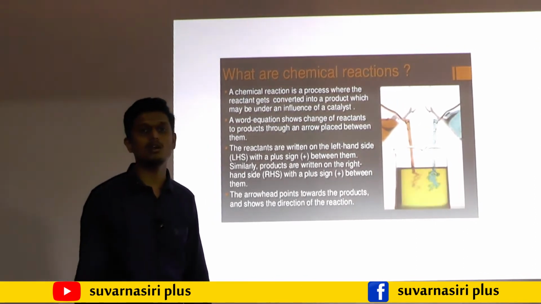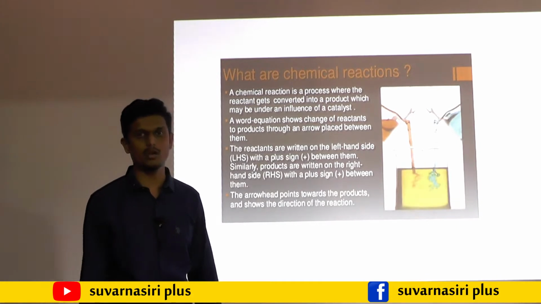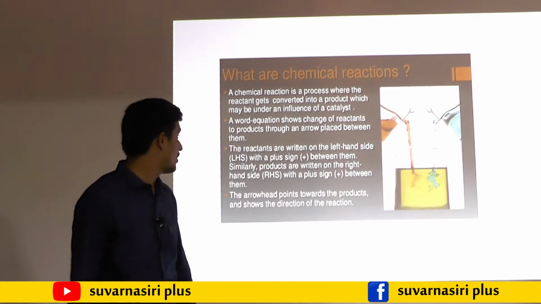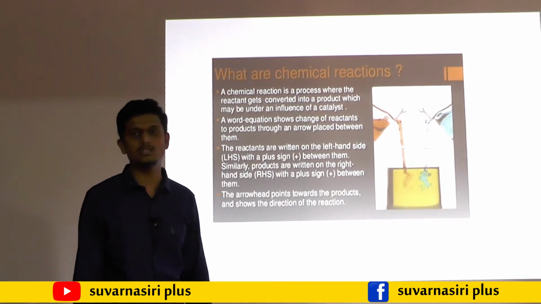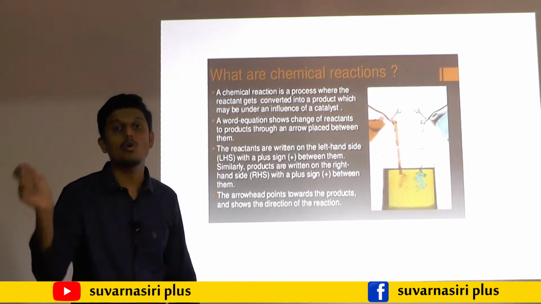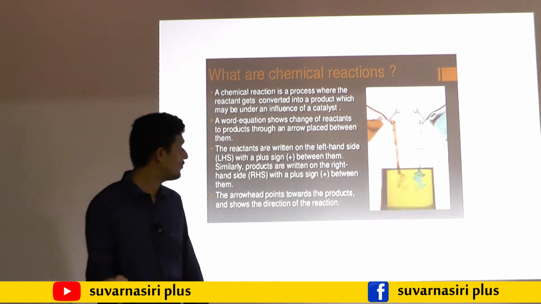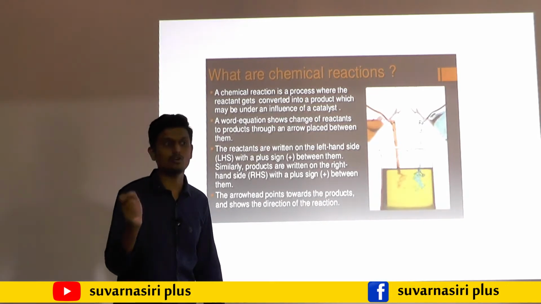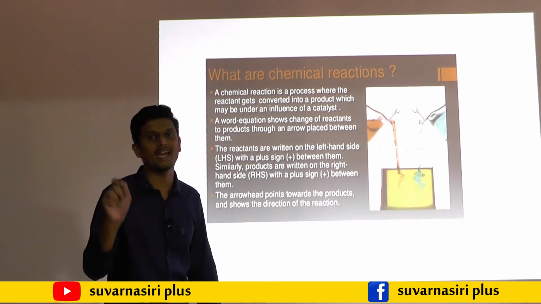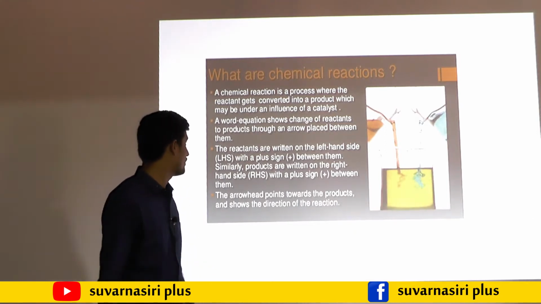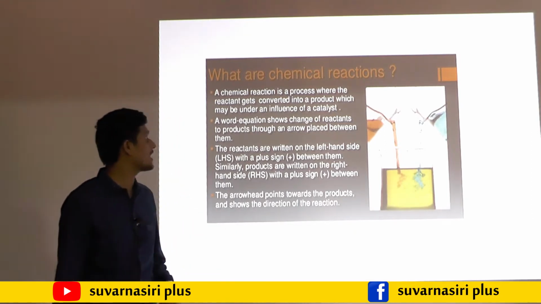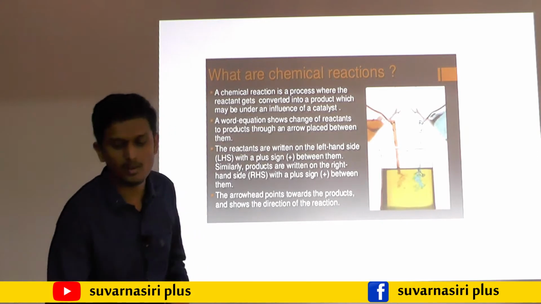That is a qualitative equation. But when the word quantitative comes, it should have quantity: how much quantity of magnesium and how much quantity of oxygen react, and how much quantity of magnesium oxide will be formed. For that reason I am going to explain the chemical equation in the beginning.